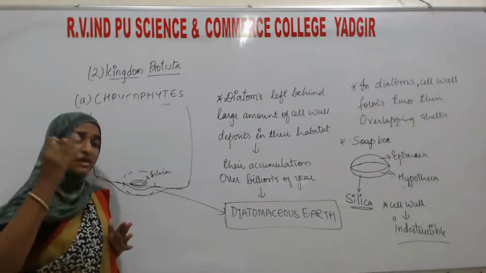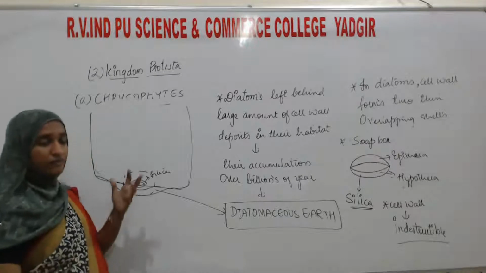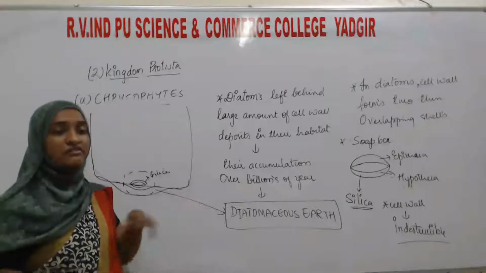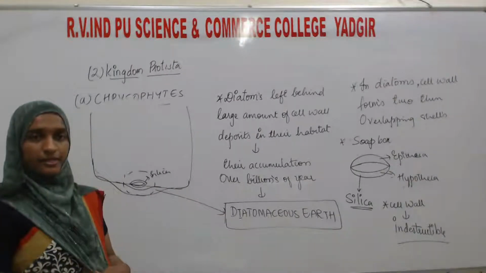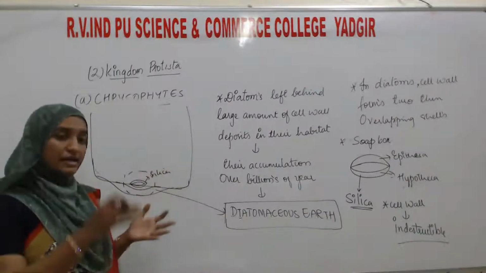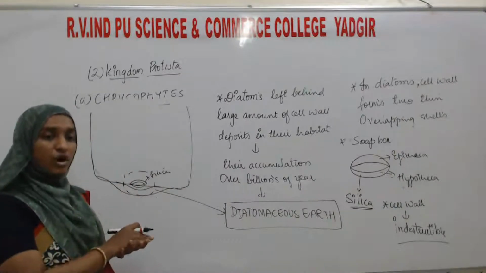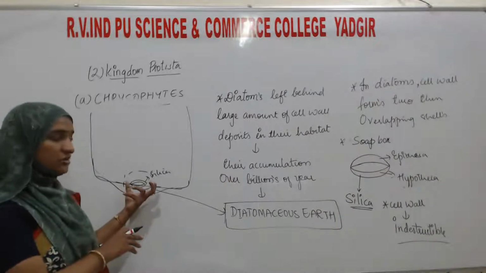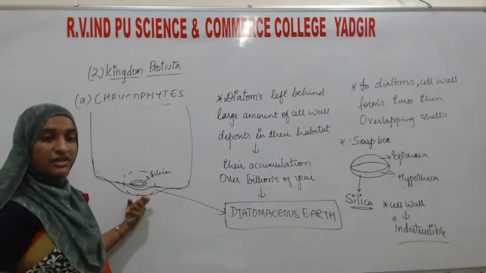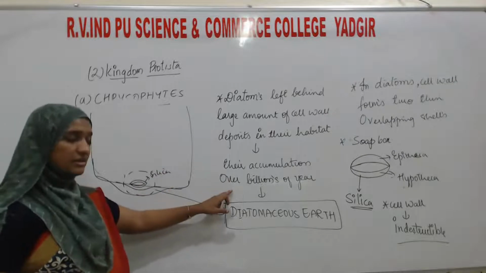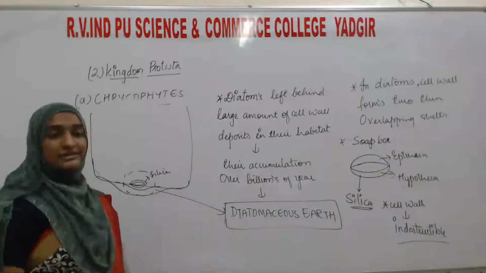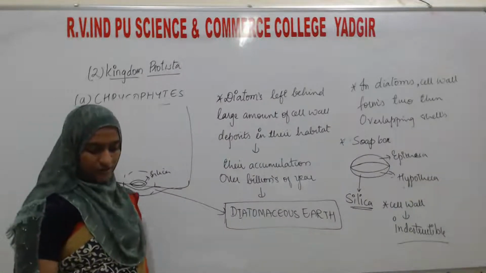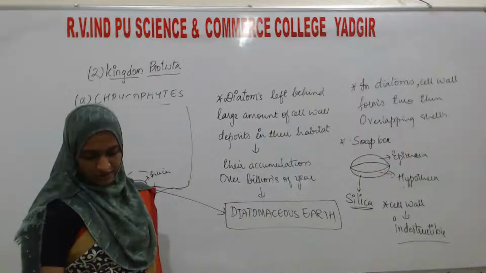Even billions of years ago, if you see in that particular soil, you will find the cell wall of diatoms. That accumulation of the cell wall in that particular earth after billions of years, we call it the diatomaceous earth.